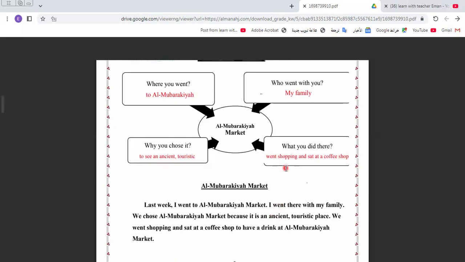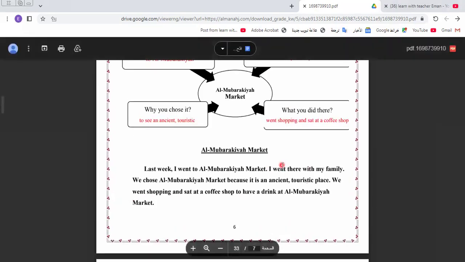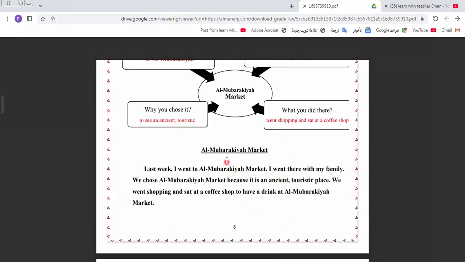I think this place is like, as we told you, the same market we have in our country called Khan el Khalili. This is the tourist place where we go and buy souvenirs, have coffee shops and have many places to go shopping. Okay, let's go read this topic.